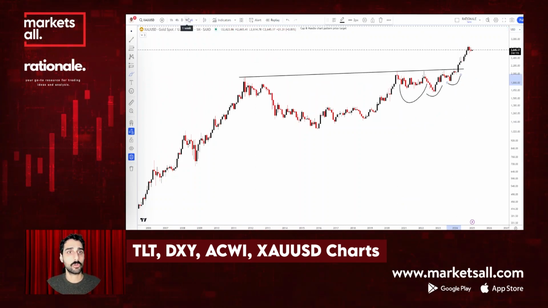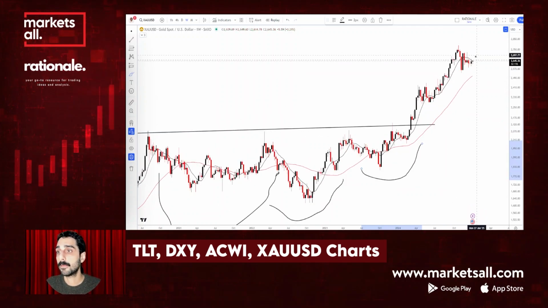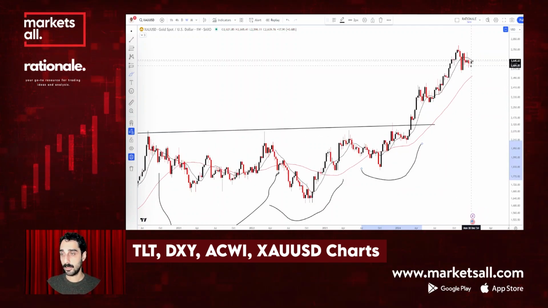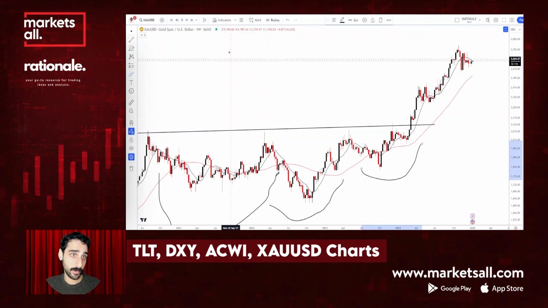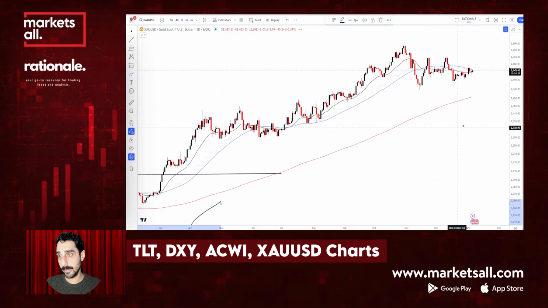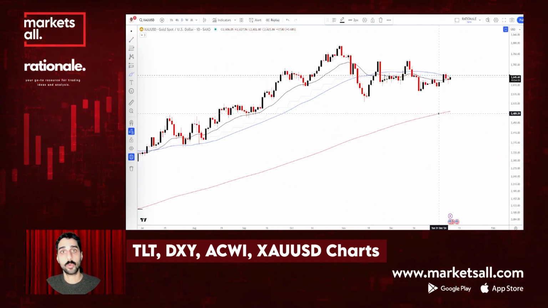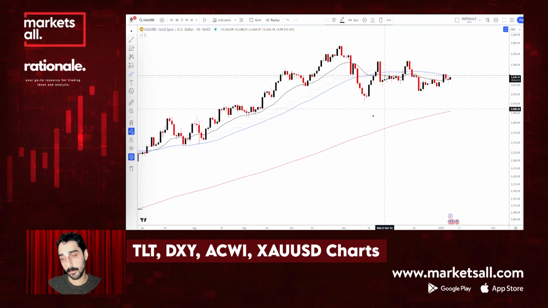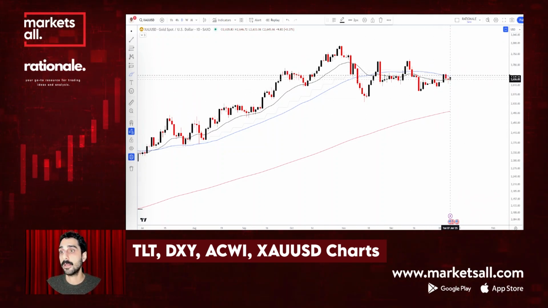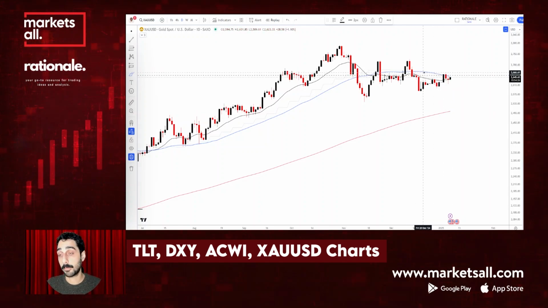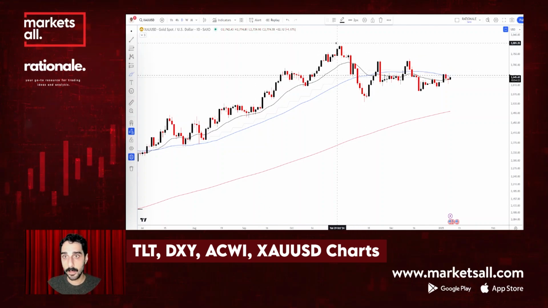Definitely long term there's a huge uptrend, and the 10-week moving average is being challenged right now, and the 40-week is far away. When we come to daily, you can see that we're still in the uptrend, as the red line, the 200-day moving average, is carrying the trend. But the price is currently below the blue line, which is the 50-day moving average.